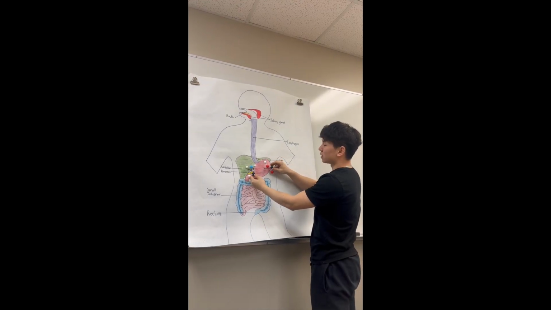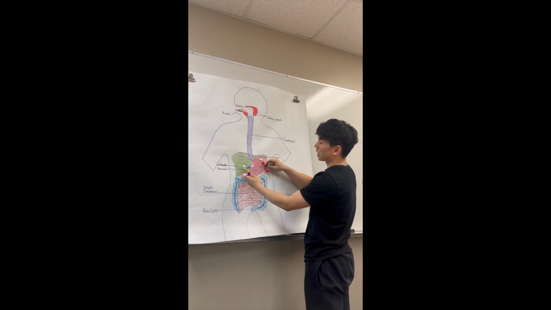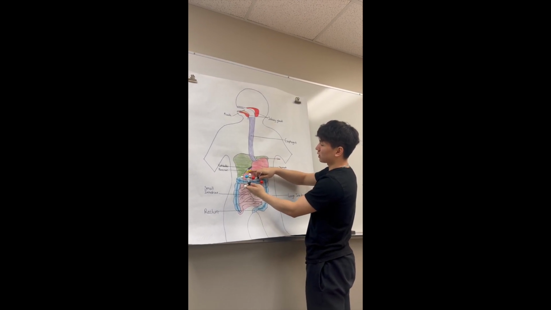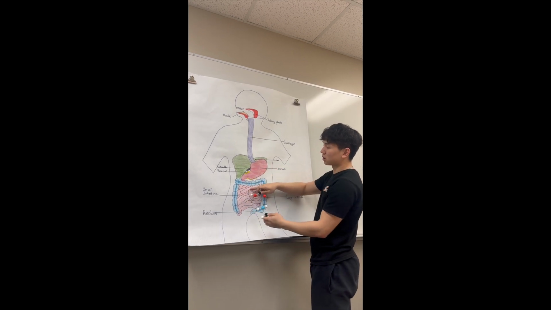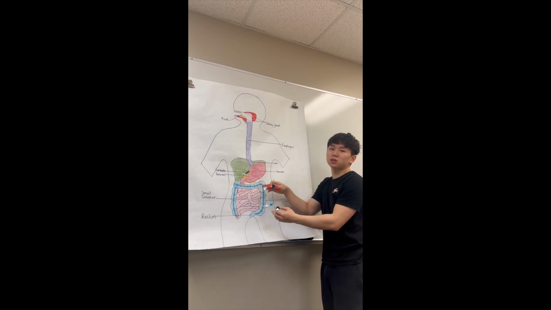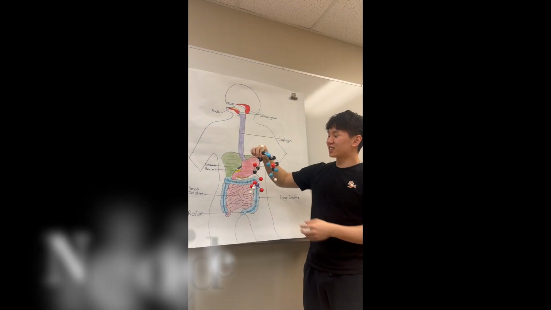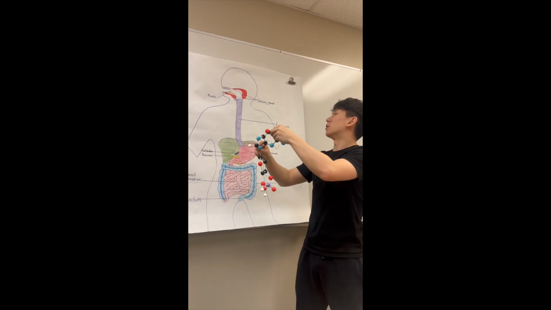After the protein is broken into peptides, they go through further digestion with enzymes from the pancreas, which is right there, and it is also digested a little more in the small intestine with other enzymes that are produced in the pancreas and small intestine.